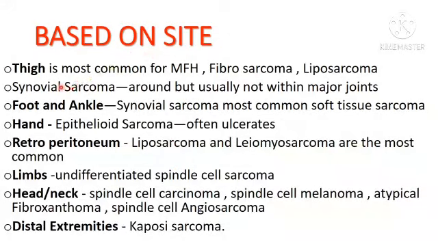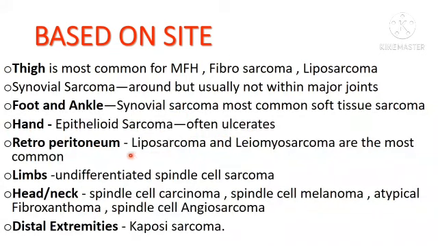Based on the site, if you see a malignant spindle cell neoplasm in the thigh, you have to keep three differentials in your mind: malignant fibrous histiocytoma, fibrosarcoma, liposarcoma. Juxta-articular tumor is synovial sarcoma, which does not involve joints but occurs just adjacent to the joints. Foot and ankle, we suspect synovial sarcoma. Epithelioid sarcoma with ulceration is seen in the hand.